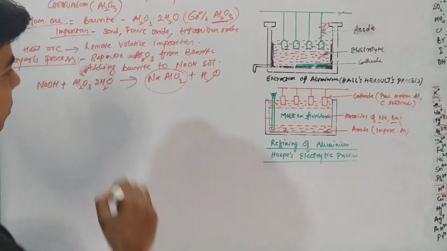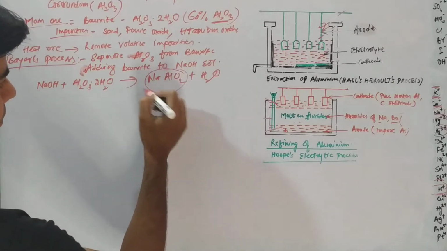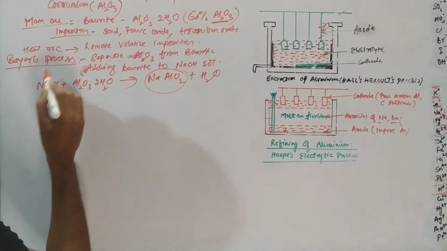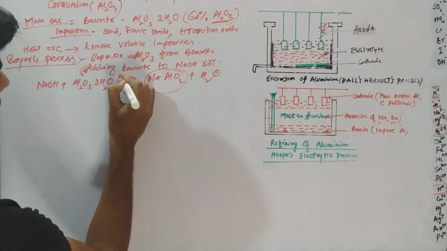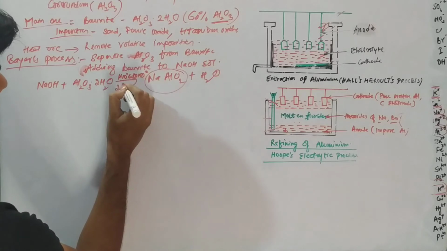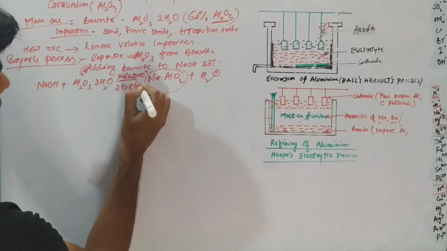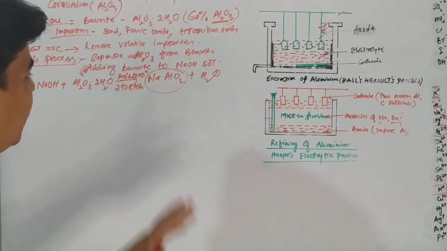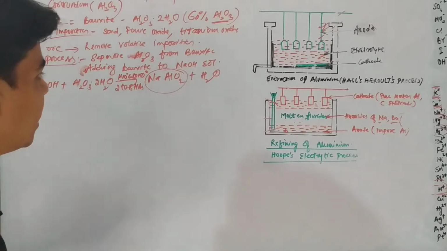So we need to separate alumina from the sodium hydroxide. When we add sodium hydroxide to the ore, this reaction is done at 140 to 150 degrees Celsius, and it is done for 2 to 8 hours. This is the reaction condition.